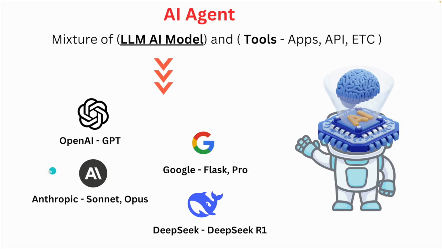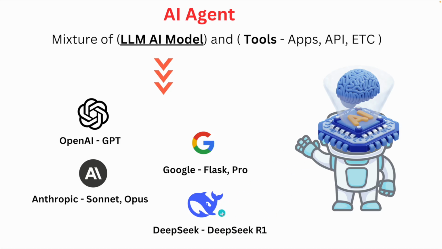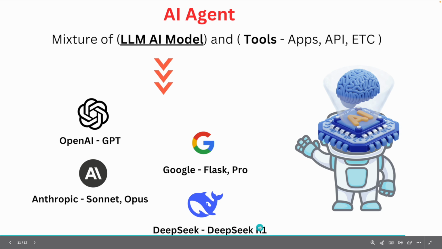Another company is Anthropic. They also have two AI brains, or two LLM AI models, known as Sonnet and Opus. Similarly, DeepSeek is another company, and they created their own LLM AI model, which they named DeepSeek R1.